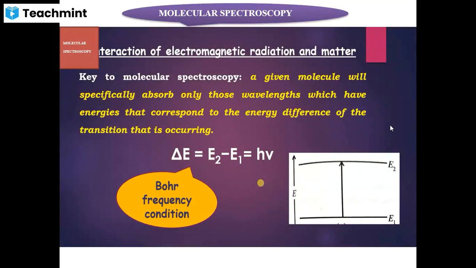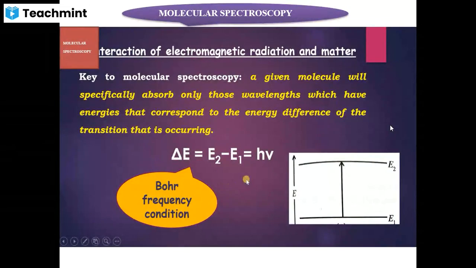And this absorption of radiation will cause a molecule to undergo a transition from a lower energy state E1 to a higher energy state E2. So this is the essential condition for a transition between quantized levels, that is, delta E, or E2 minus E1, is equal to h nu, where h is the Planck's constant and nu is the frequency. And this condition is often referred to as the Bohr frequency condition.